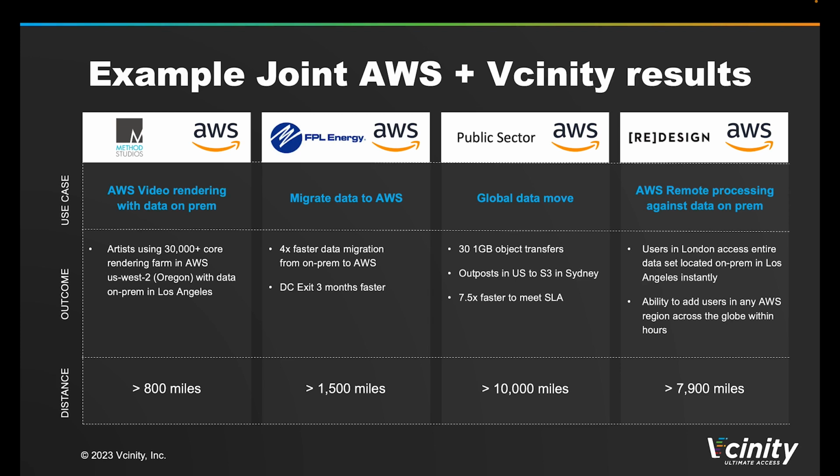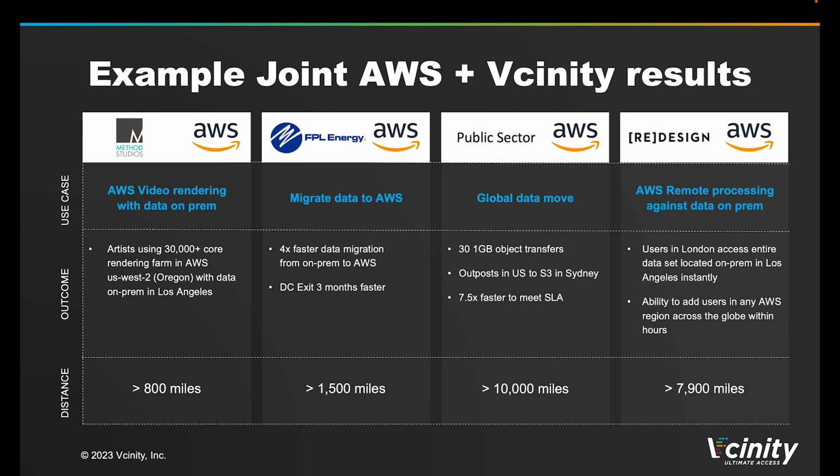We see an energy company who needed to migrate their data from their legacy data center into AWS over 1,500 miles away, so they could close out the space in their data center as quickly as possible and start using AWS as quickly as possible. Using Vcinity, they were able to get 4 times the performance over their existing processes, allowing them to exit their data center 3 months faster.